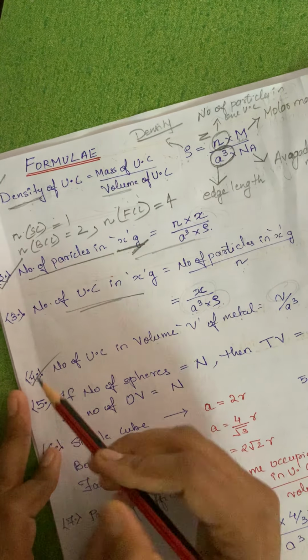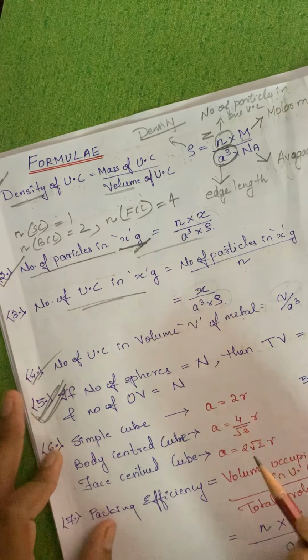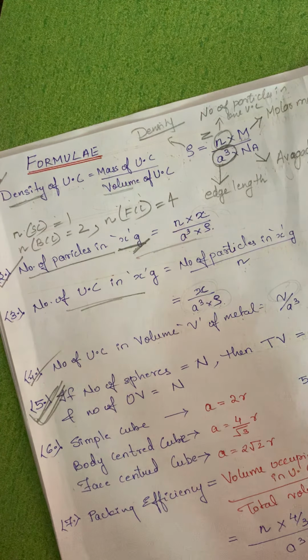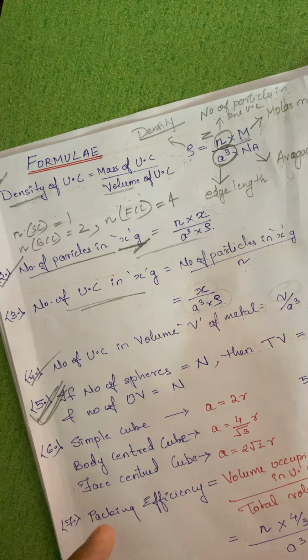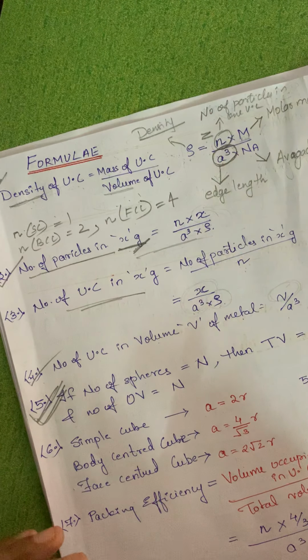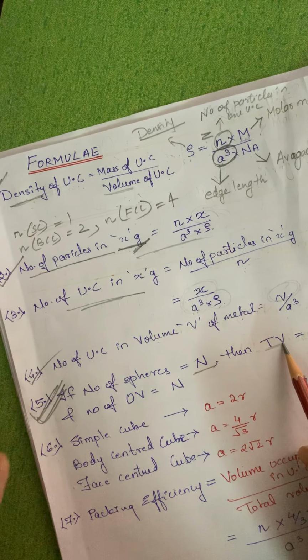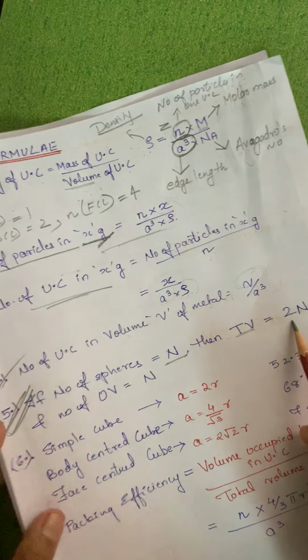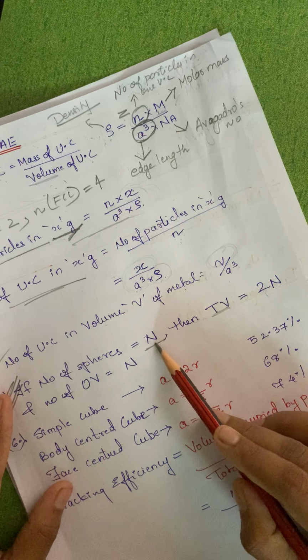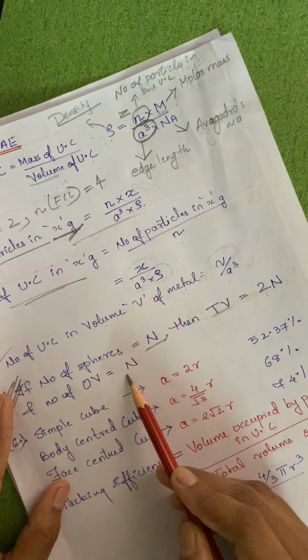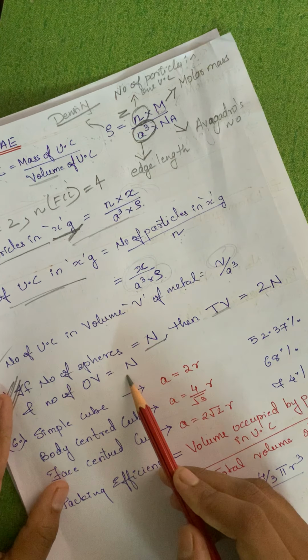Okay, next, this is also a very important formula. If the number of spheres, that means if I am making a cube, if I say the number of particles which I have taken to form a cube is 100, then the number of tetrahedral voids which is created will be nothing but what? 2 into n. 2 into n means if it is 100, this will be 200. And octahedral voids will be the same as the number of spheres. That means it will be 100 only.